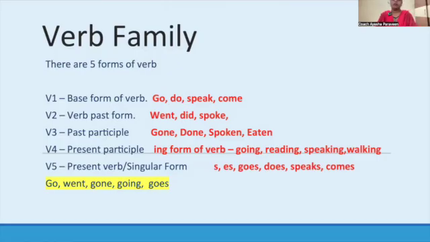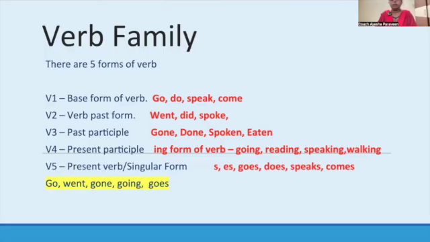So what is V1? Base form of the verb. Whenever we say go, come, eat, sleep, that is a base form. From that, the other forms emerge. And V2 is the past form of the verb, for example, went, did, spoke, wrote. All these are past forms of the verb. Whenever we talk about past, we use V2. Whenever we talk about present, we use V1.